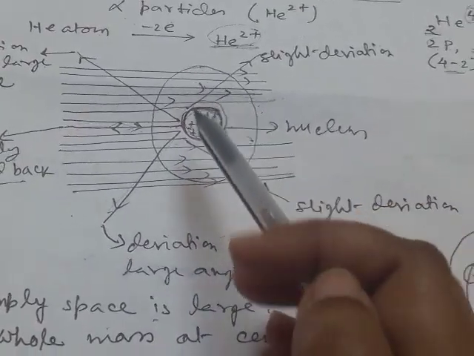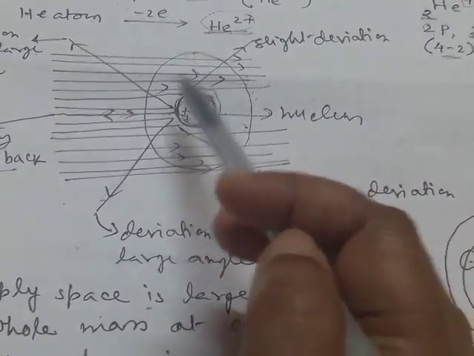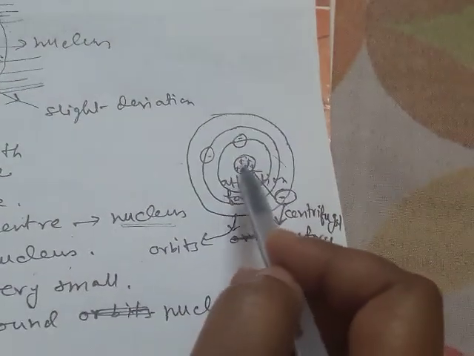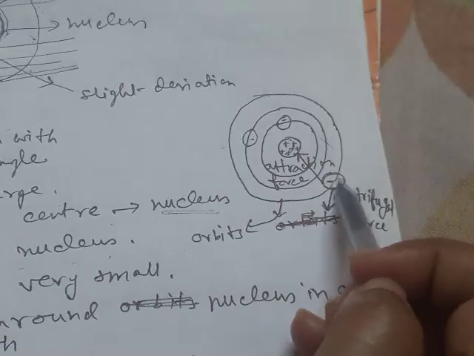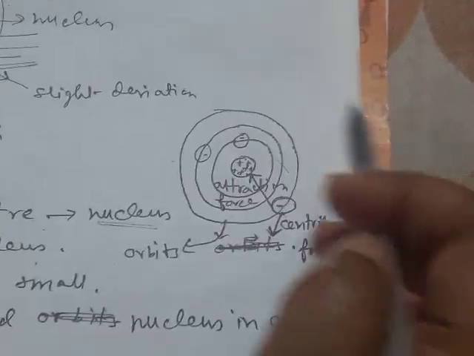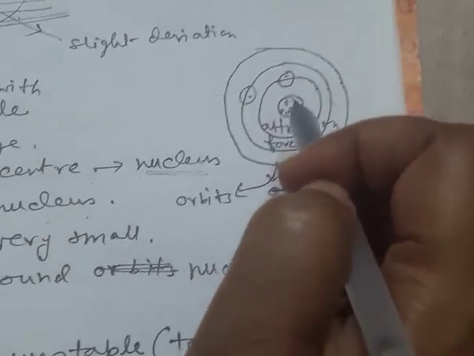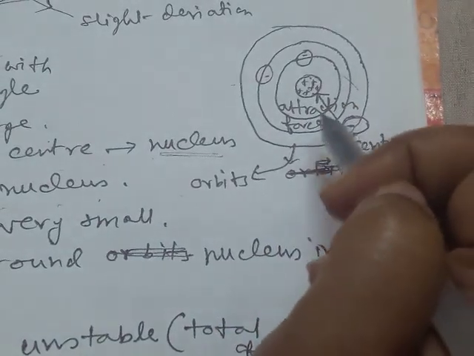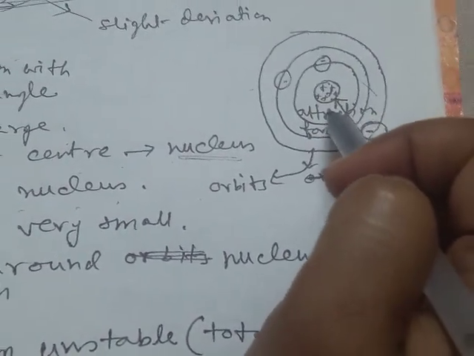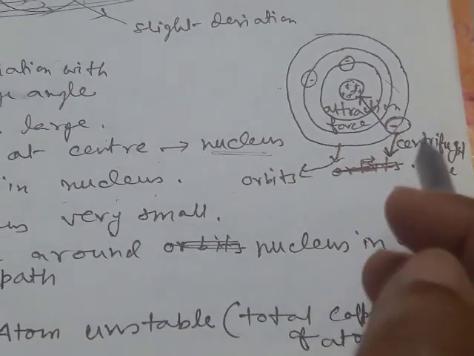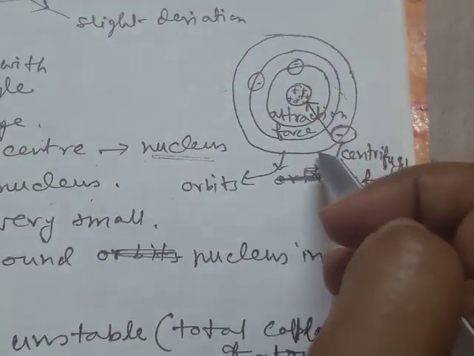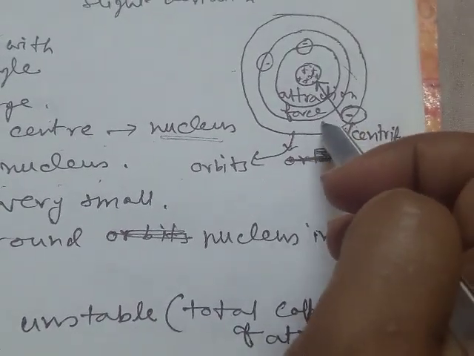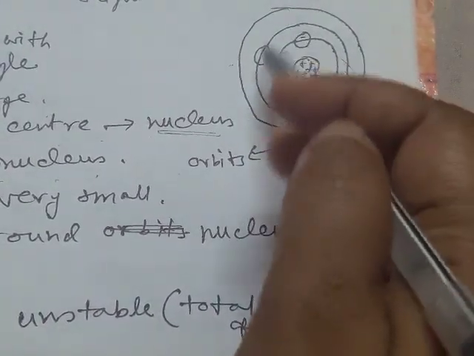And according to Rutherford, these electrons revolve around the nucleus just like the solar family. As the planets revolve surrounding the sun, here also the electrons revolve surrounding the nucleus. So this is the Rutherford model, and these electrons revolve along circular paths, which are called orbits.